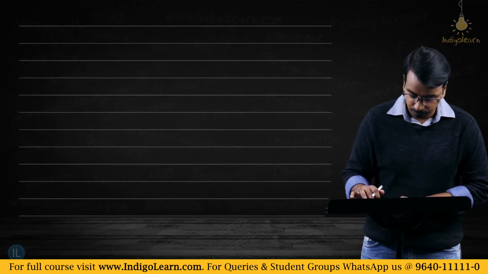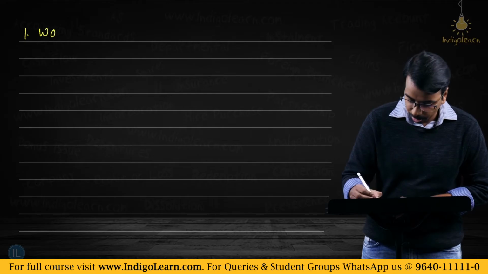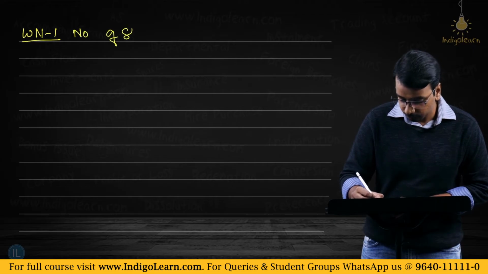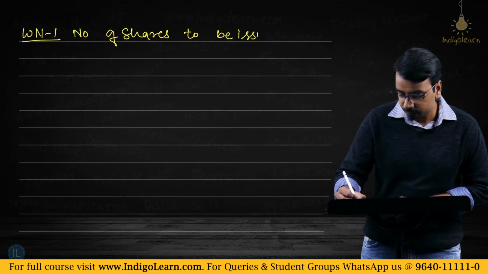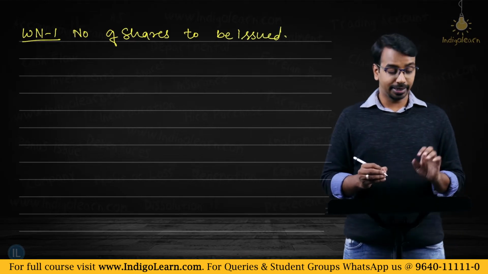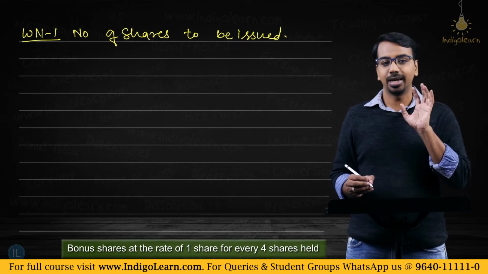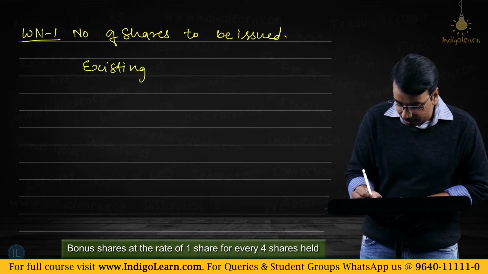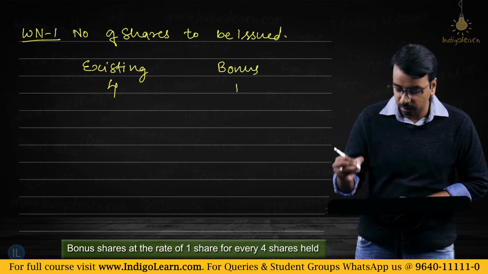So what you will do is, you will prepare working note number 1, number of shares to be issued, right? What does the question say? 1 share for every 4 shares held, which means if your existing shares are 4, bonus shares will be 1.